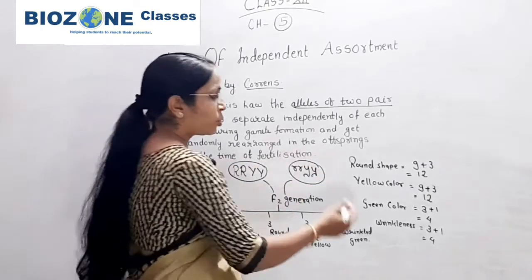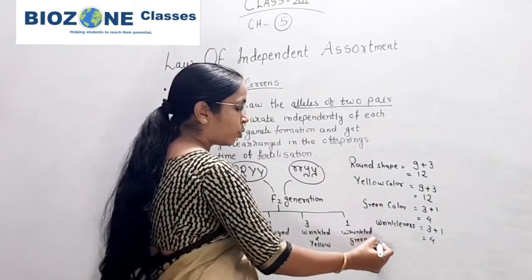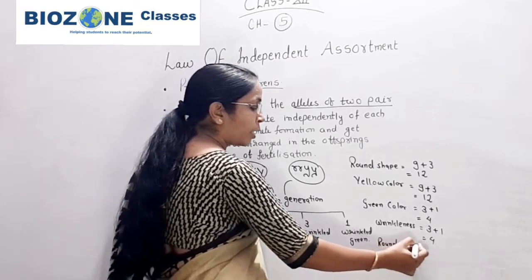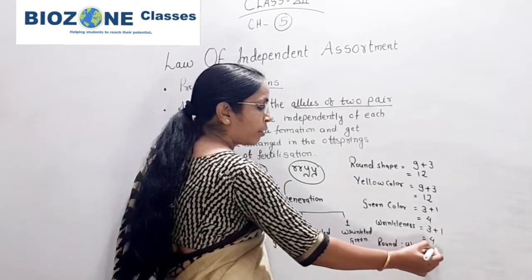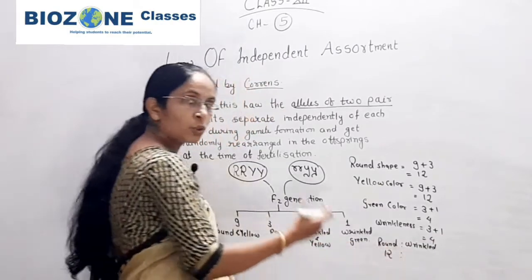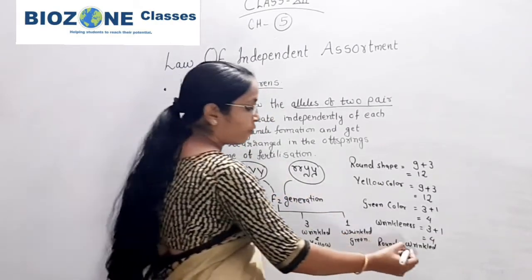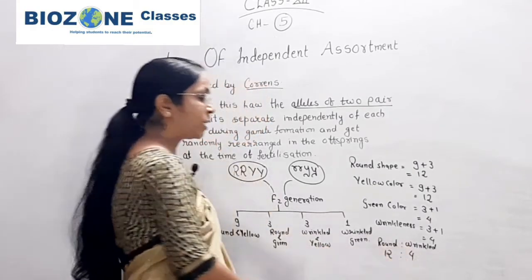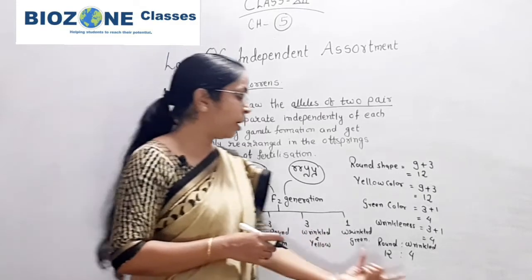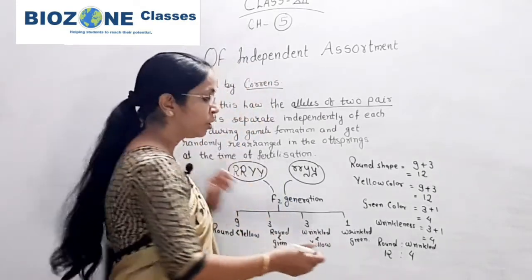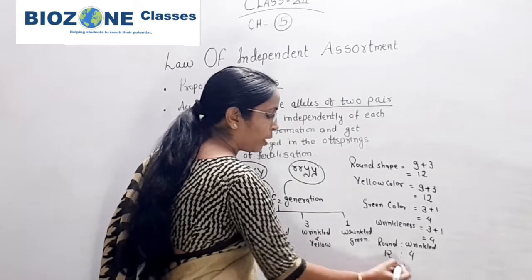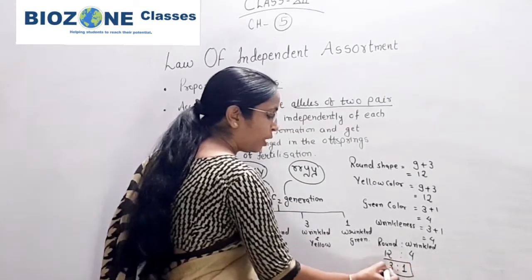So for roundness and wrinkledness, 12 plants show round seeds and 4 progenies show wrinkledness of the seed. The ratio again is just like a monohybrid cross, that is 3 to 1.